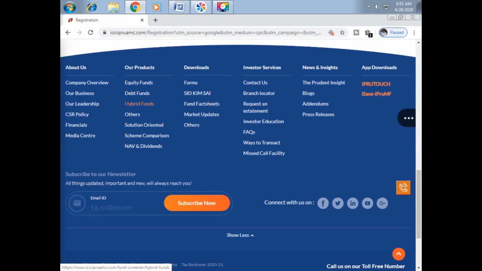Under our products, you have different types of mutual funds: equity funds, debt funds, hybrid funds, etc. I want to know different equity fund schemes, so select the equity funds option.